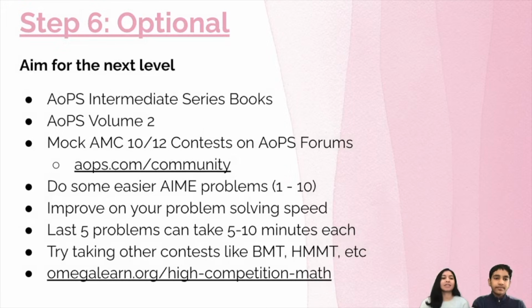So step 6 is the last step, and it is optional, although it is highly recommended. This is where you want to aim for the next level, and make sure that you're fully prepared for any concepts that could come on the AMC 10 or 12. What you want to do is the AOPS Intermediate Book Series, AOPS Volume 2, which is also a great book that gives you more practice with these difficult concepts. And here the book is, and its solution manual.